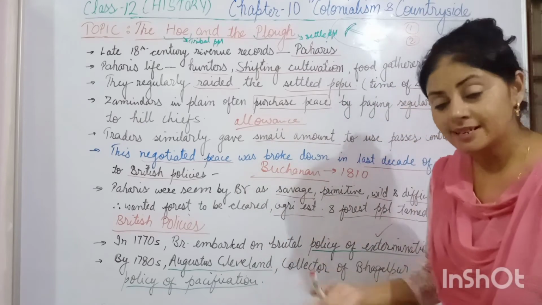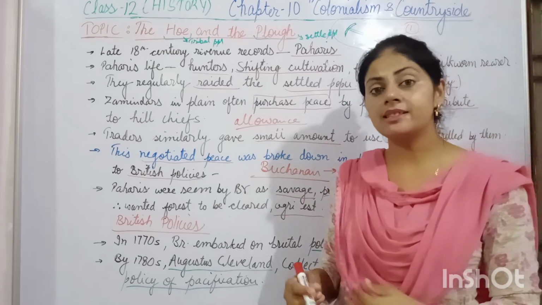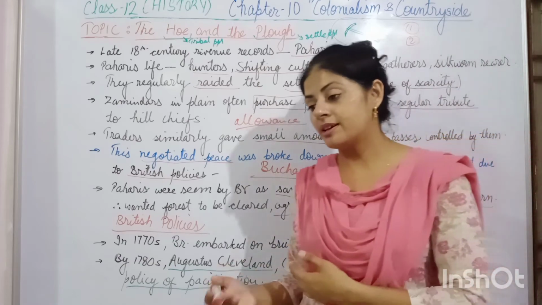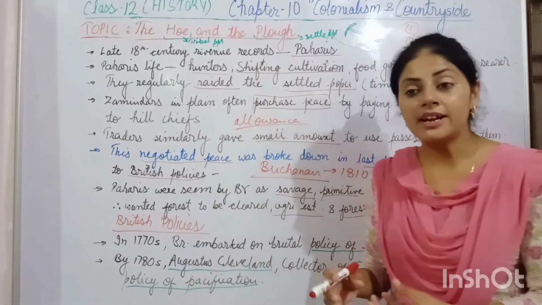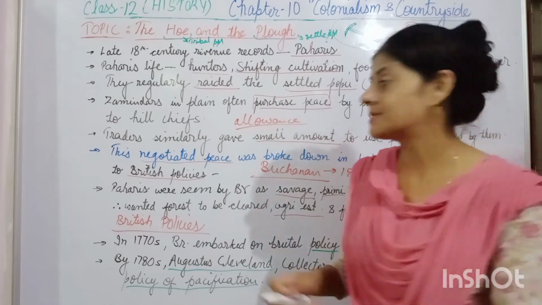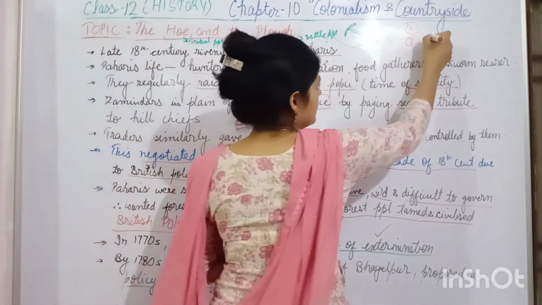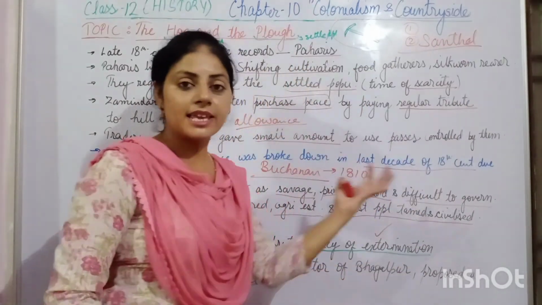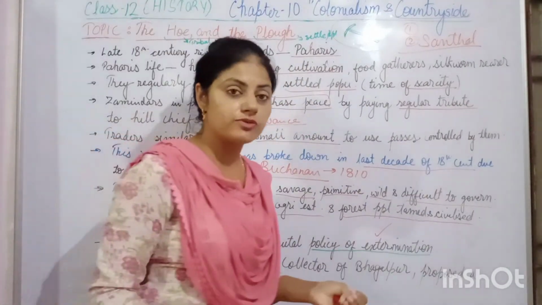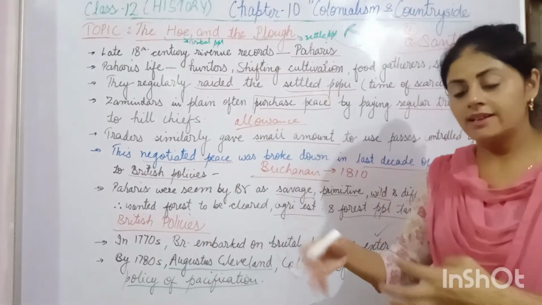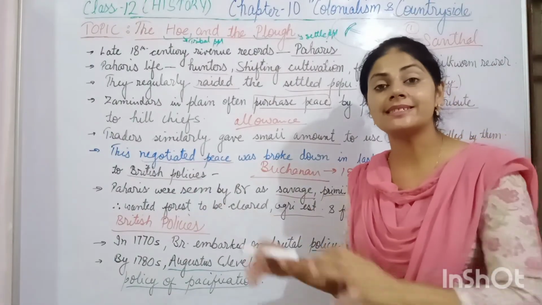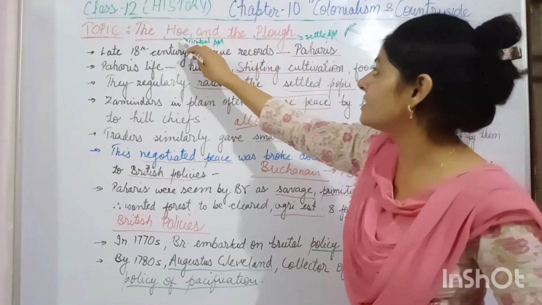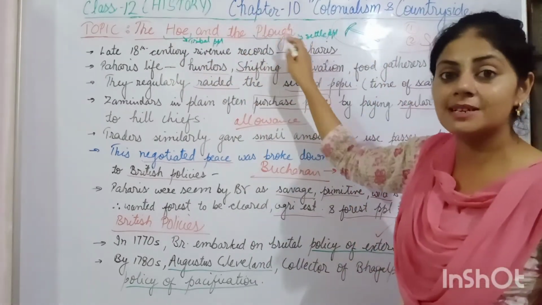Now beta, in the next video, what we are going to study is something new that came in the next chapter. In the next topic, we saw one new group, the Santhals, the Santhal community. They came to the area of the Rajmahal Hill, started clearing the forest and got settled there. That's why the topic is named the Hoi and the Plo. Plo means the settled people.